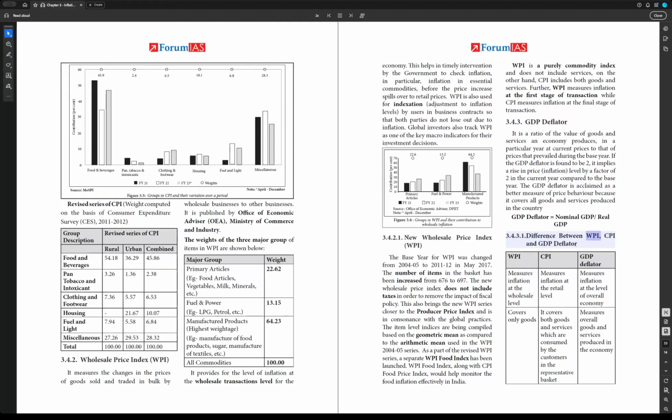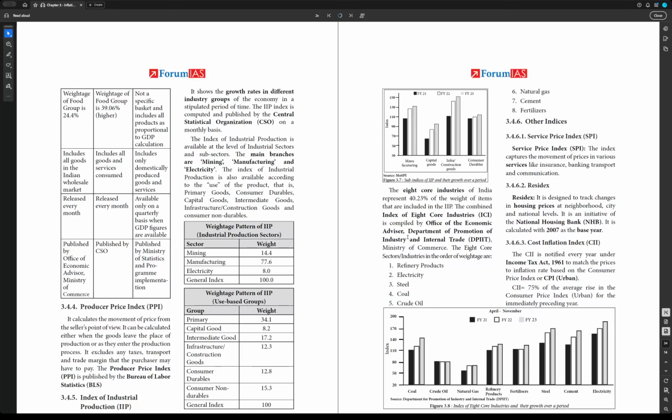3.4.3.1 Difference between WPI, CPI, and GDP deflator. WPI measures inflation at the wholesale level, CPI at the retail level, and GDP deflator at the overall level of the economy. WPI covers only goods; CPI covers both goods and services consumed by customers in the representative basket; GDP deflator covers overall goods and services produced in the economy. Weightage of the food group in the CPI basket is 39.06%, higher than in WPI at 24.4%. GDP deflator includes all products in proportion to GDP calculation. WPI is released every month by the Office of the Economic Advisor, Ministry of Commerce; CPI is published monthly by CSO, Ministry of Statistics; GDP deflator is available on a quarterly basis when GDP figures are published.